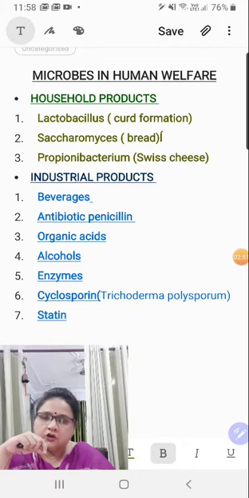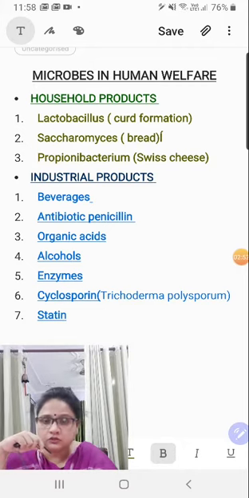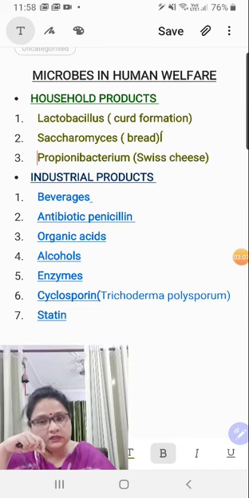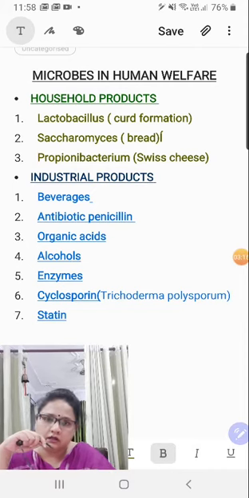Let me tell you, this fungus would be used as a source in many places, like alcohol, organic acids, beverages too, wherever fermentation is needed. Commonly you call it yeast, and here in household products it is used for making bread. And the third bacteria is Propionibacterium. This is for Swiss cheese.